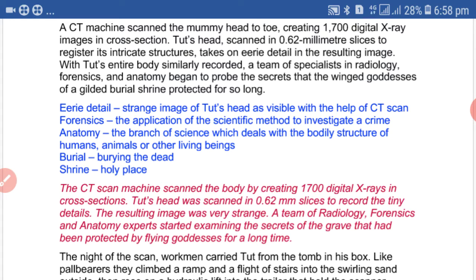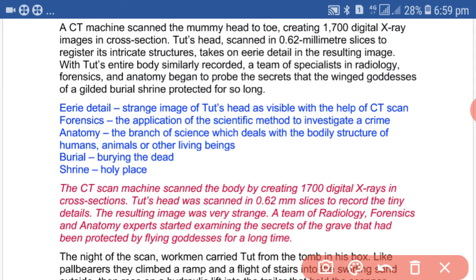A CT machine scanned the mummy head to toe. Head to toe, that means top to bottom. It created 1700 digital X-ray images in cross section. Tut's head is scanned in 0.62 millimeter slices to register its intricate structure.